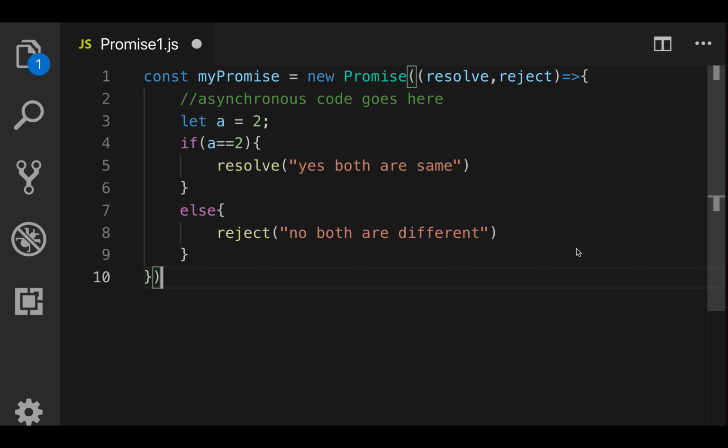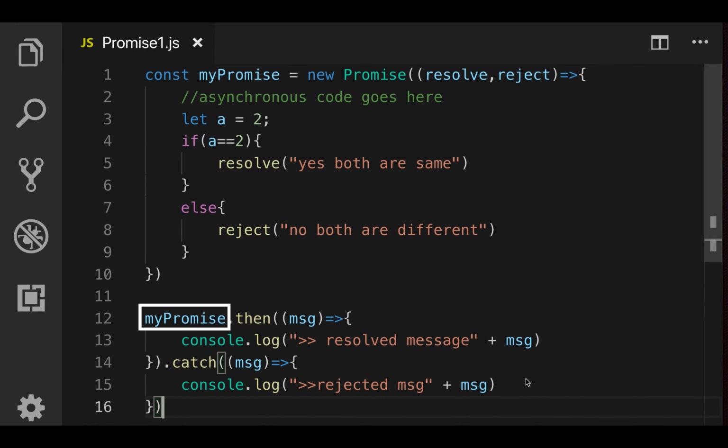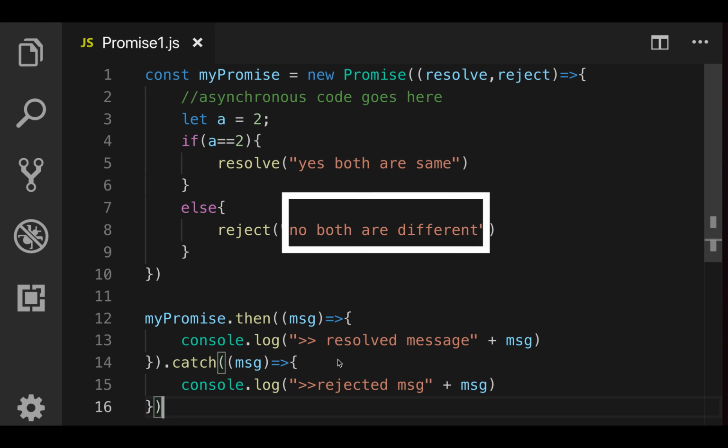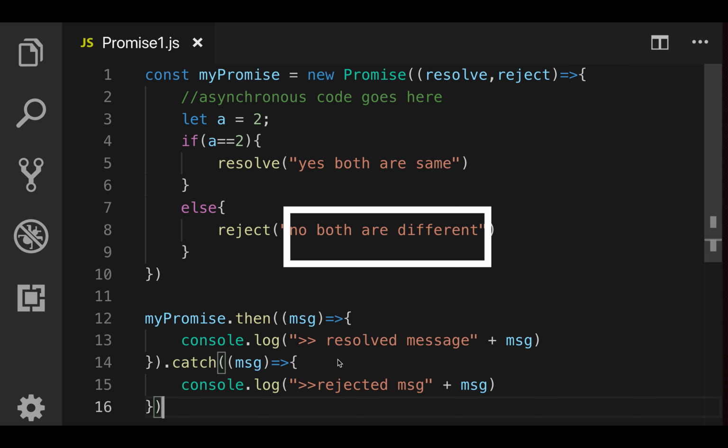Now the promise is written. Let's see how to call this promise in our program. As you can see here, we are calling our promise, myPromise, with two functions. The first one is then, which will be called when the promise is resolved, and the second one is catch, which will be called when the promise is rejected. Both then and catch accept a callback function, which in turn accepts a parameter, and these parameters are nothing but the values passed from the resolve or reject functions.